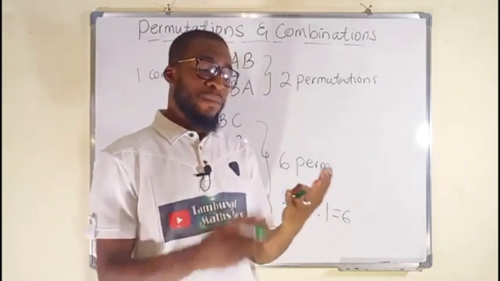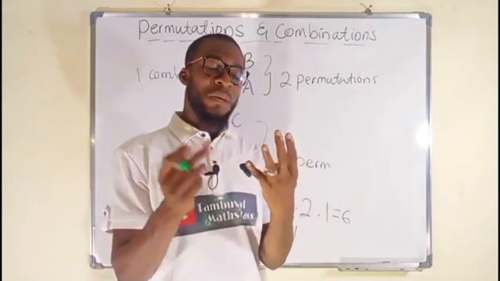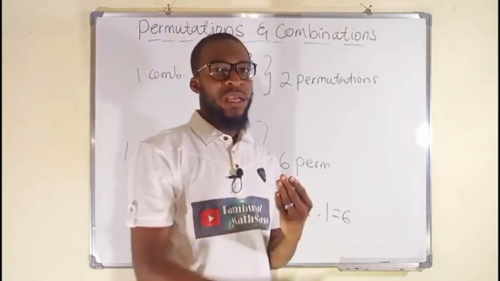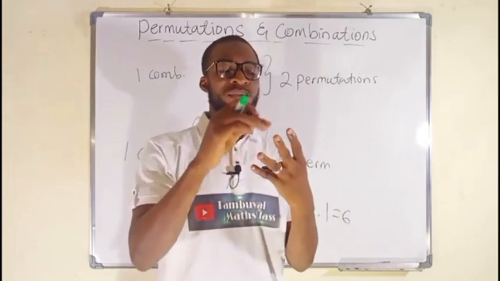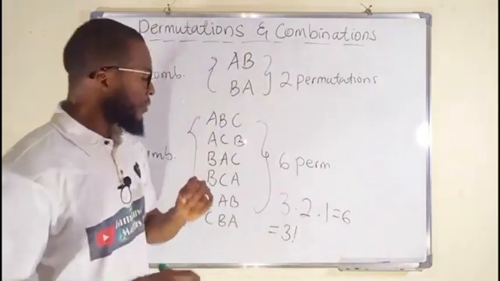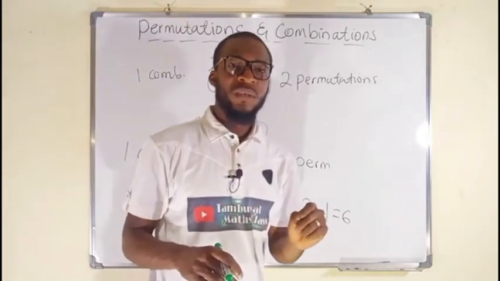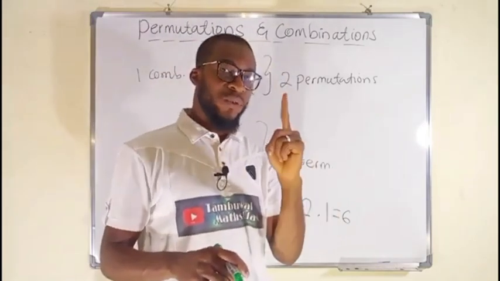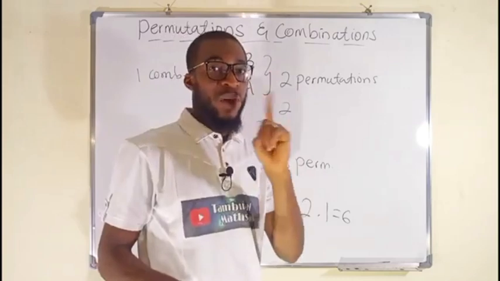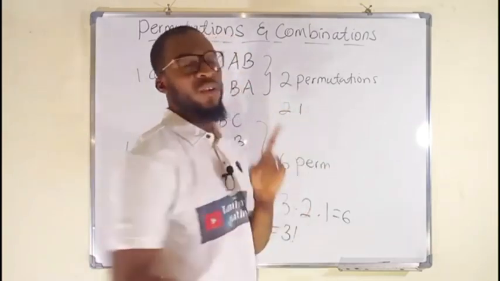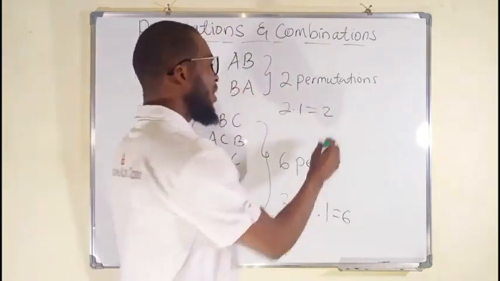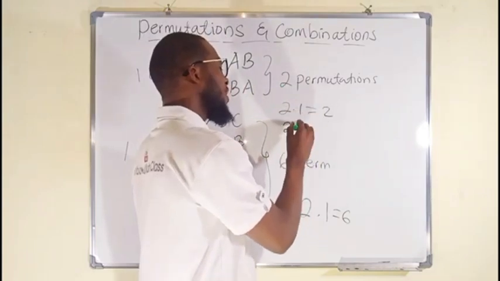Remember, factorial means that number multiplied by the next number before it, multiplied by the next number before that one, down to 1. If you have 5 factorial, it means 5 times 4 times 3 times 2 times 1. If it is 6, 6 down to 1. Coming here, we have 2 letters. To choose which letter comes first, you have to choose among the two. So we have 2. Having chosen the first letter, you have 1 left, which is going to be considered next. 2 times 1 equals 2. This is why we have 2 permutations here. And 2 times 1 is the same thing as 2 factorial.